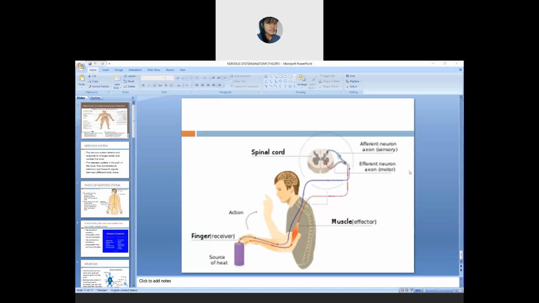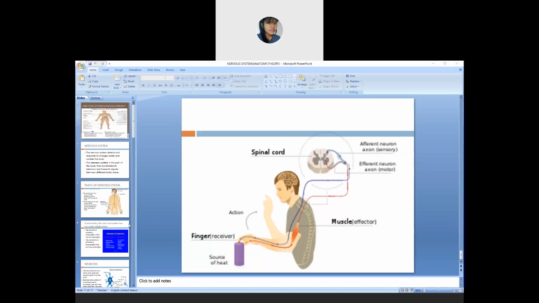And what are the parts of the nervous system? CNS, PNS. Full form of CNS? Central nervous system. And PNS full form? Peripheral nervous system.